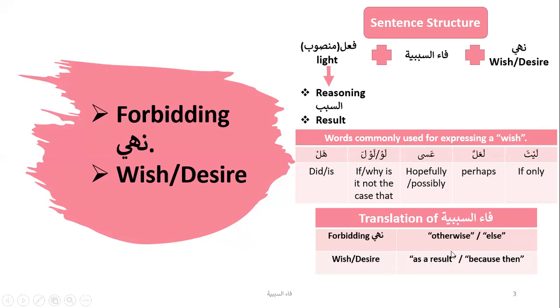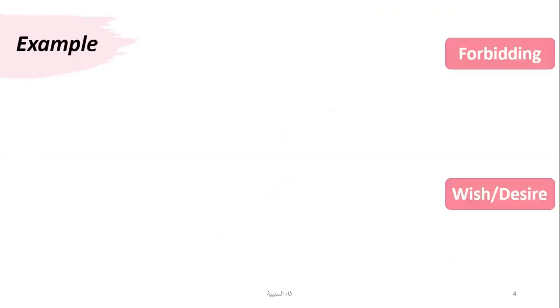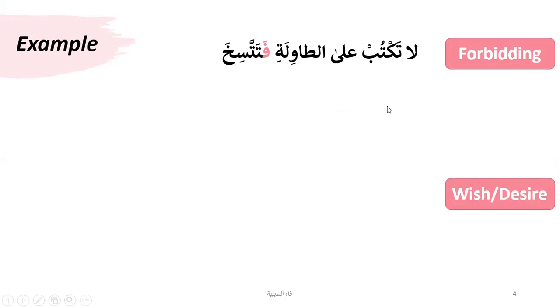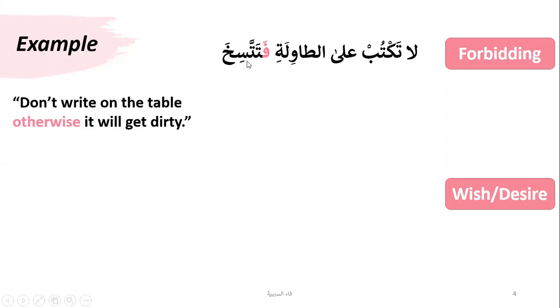So these are some of the common ways the fa can be translated. Now let's move on. So example, in simple terms, if you see forbidding and wish. So for example, if you say, La taktub ala tawilati fa tattasikha. So this will be translated as don't write on the table, otherwise it will get dirty.